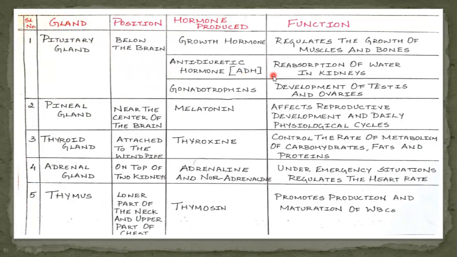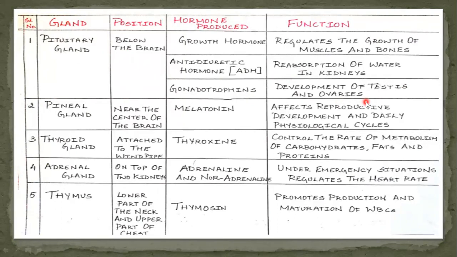This is the function of ADH hormone. Next, we'll move on to the gonadotrophin hormone. This gonadotrophin hormone plays an important role in the development of testes and ovaries. Testes are present in the males and ovaries are present in the females.